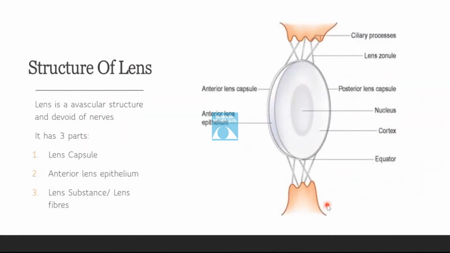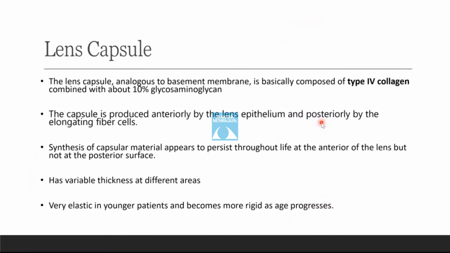Structures of the lens. A lens is an avascular structure and it is devoid of nerves. It consists of three parts: the lens capsule, the anterior lens epithelium, and the lens substance or the lens fibers. The lens capsule is analogous to a basement membrane and is basically composed of type 4 collagen, combined with glycosaminoglycans. The capsule is produced anteriorly by the lens epithelium and posteriorly by the elongated fiber cells. Synthesis of the capsular material appears to persist throughout life at the anterior part of the lens, but not at the posterior surface. As we know, at the posterior surface, the posterior lens epithelium has already developed into the infantile nucleus.